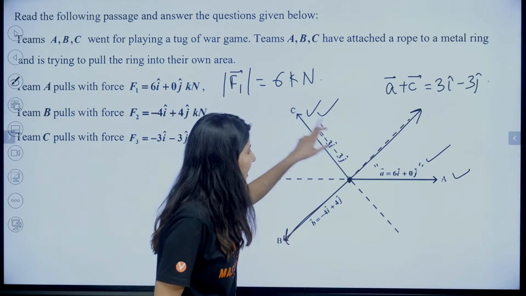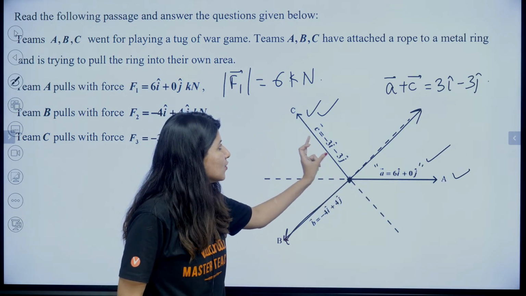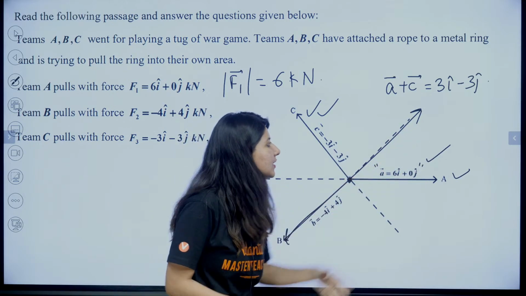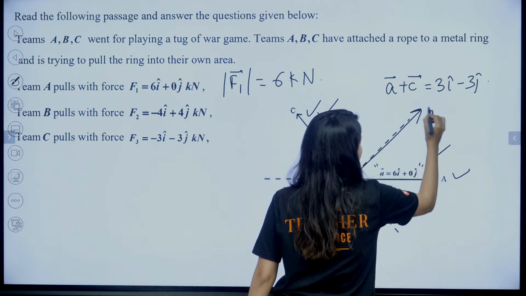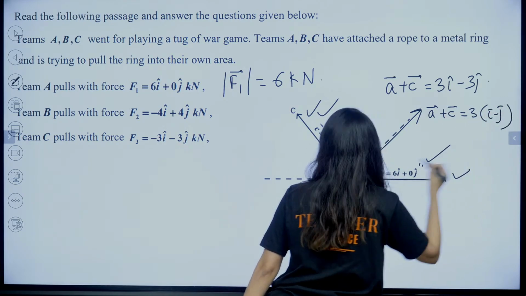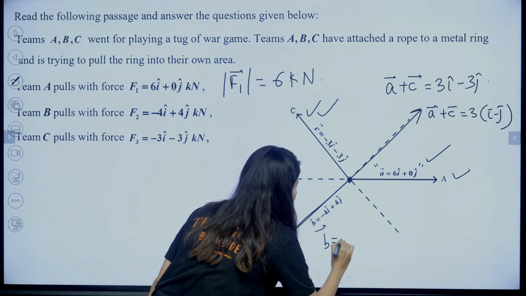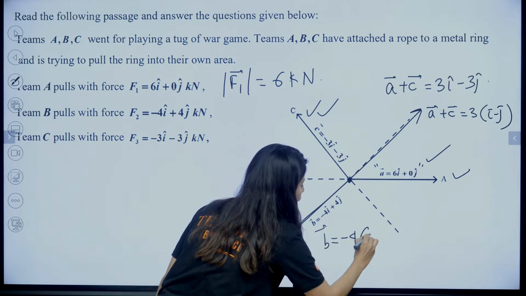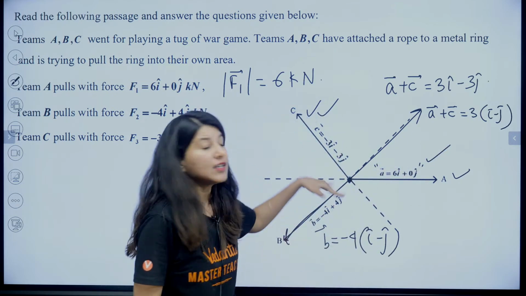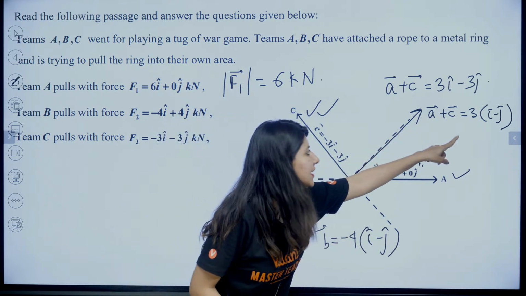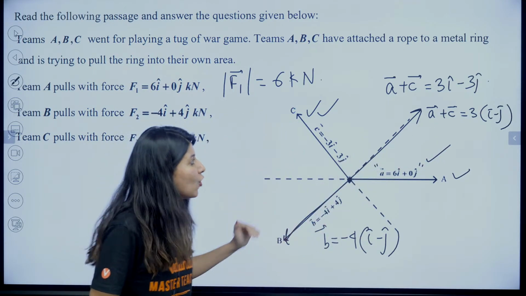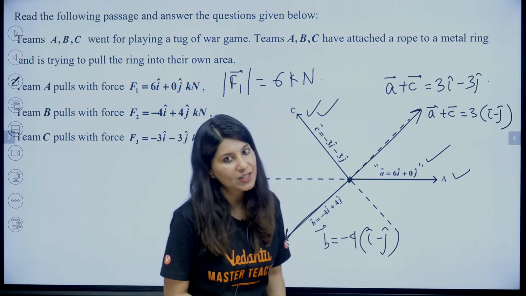If I add A and C vector by chance, what I get is 3i minus 3j, with the direction exactly opposite to this. That means this is going to be your A plus C vector, which is 3i minus j, and this is going to be your B vector, which is nothing but, the moment you take minus 4 common, i minus j. So can you see the direction is same but exactly opposite? This direction i minus j, this direction j minus i. The force is different but the direction is exactly opposite, right?